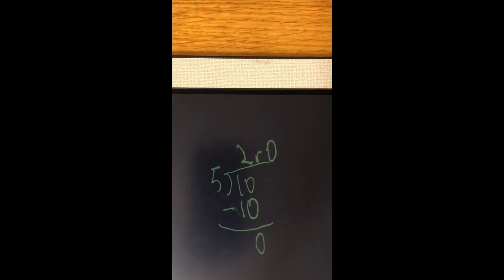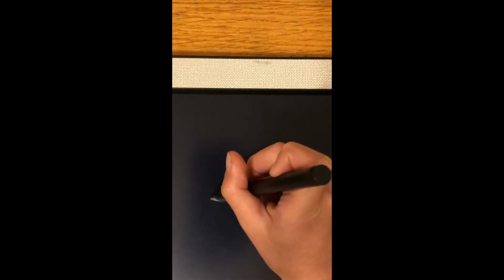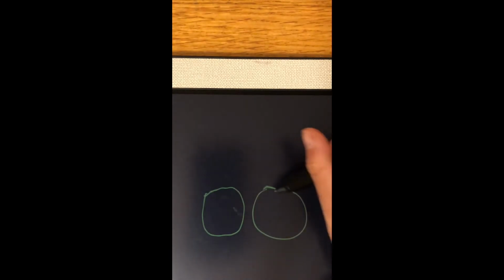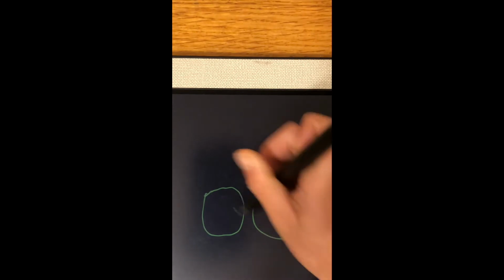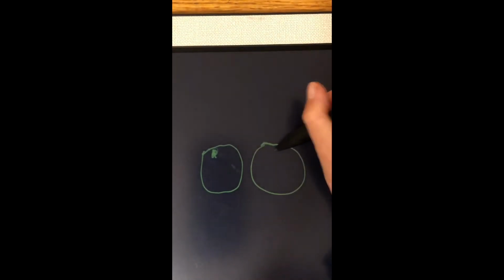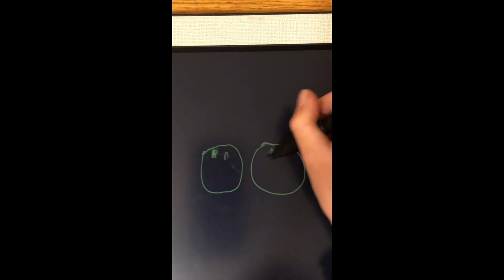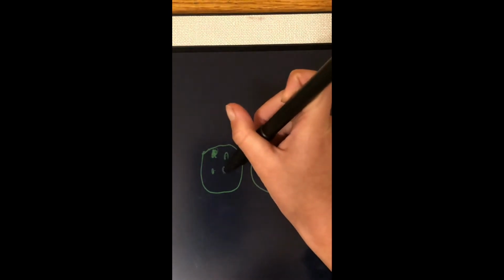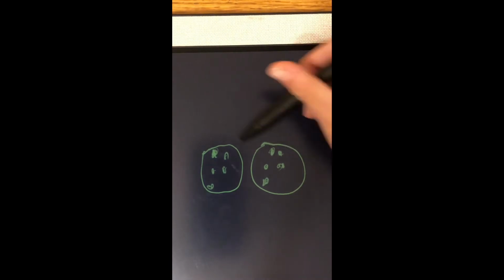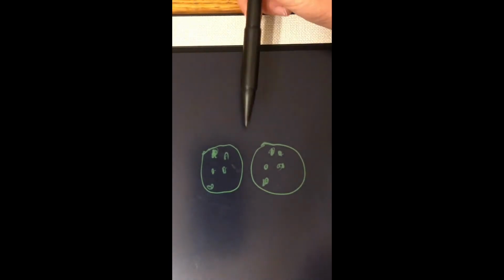So let's do it a different way. There will be 2 groups of 10. So 2 groups that equal to 10. So 1, 2, 3, 4, 5, 6, 7, 8, 9, 10. And there are 5 dots in each circle. So 10 divided by 2 is equal to 5.